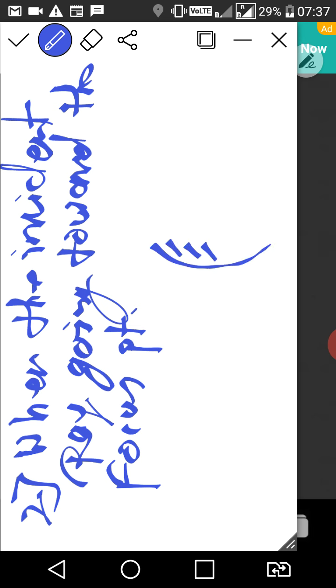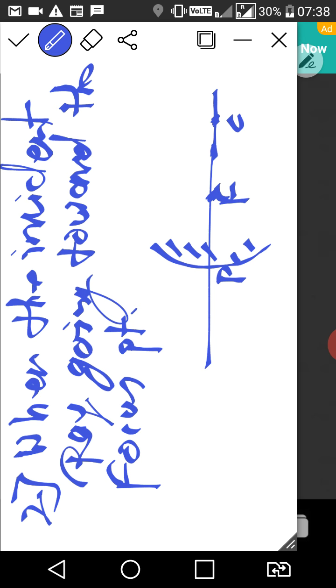Again we will see the diagram. This is your mirror, P, F and this is C. Right class?